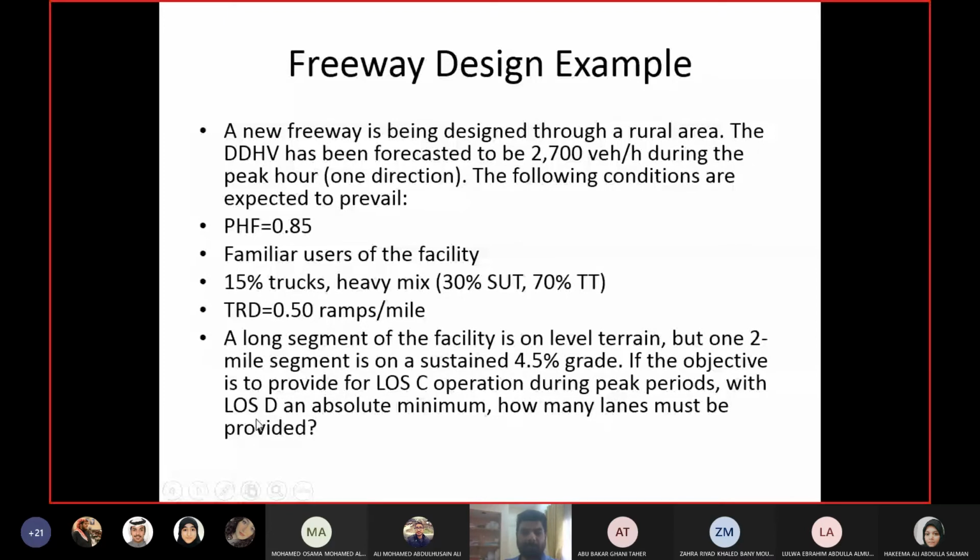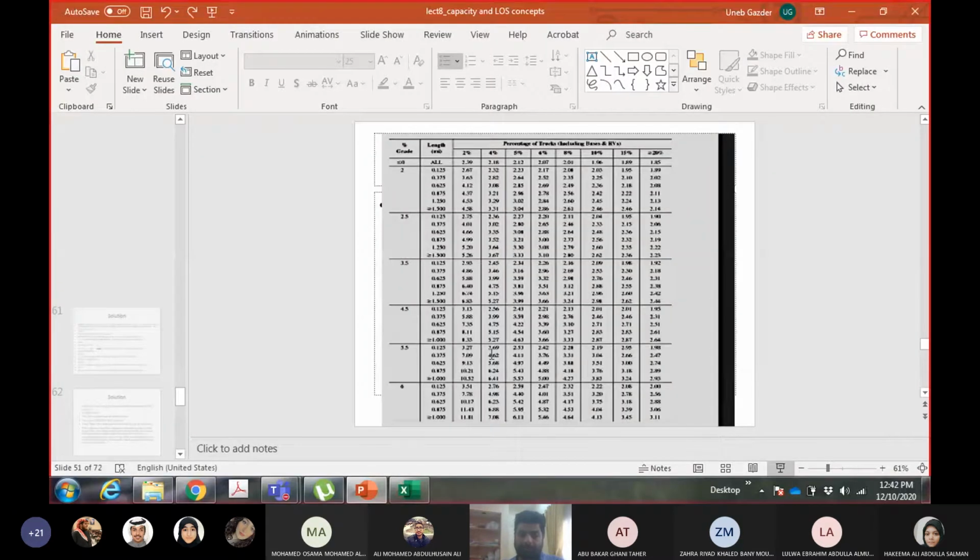Okay, so this is what a design example is. You have to calculate the number of lanes. Again, we'll start with the calculation of free flow speed. Now, remember it's a design example, so conditions will be slightly different. For example, free flow speed for a freeway is calculated as this.